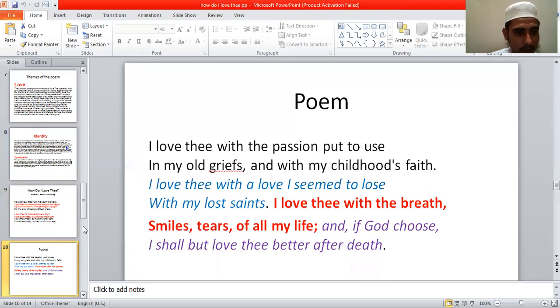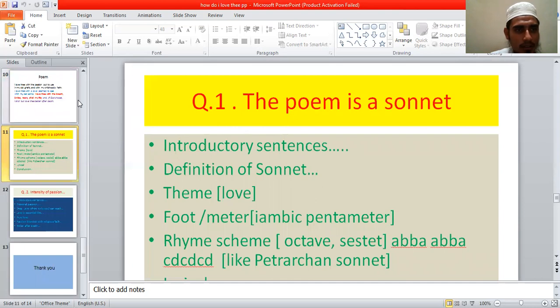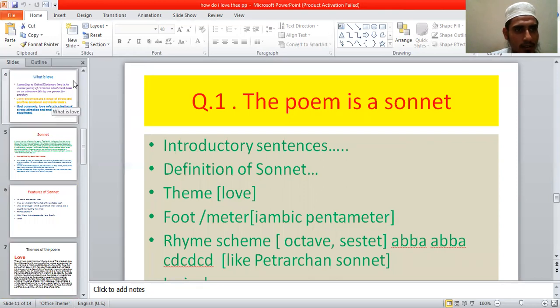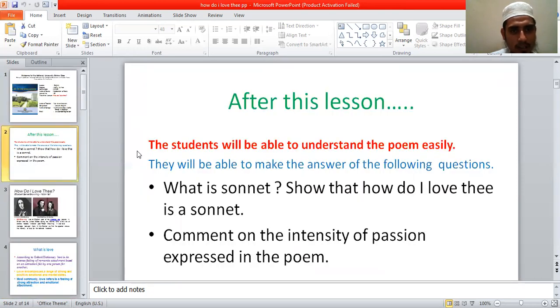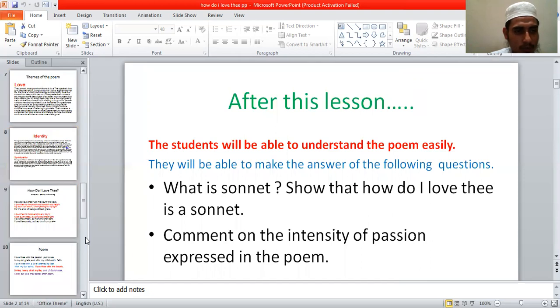So here you can find, students, I have already mentioned two questions in the first section, in the slide. I mentioned that you will be able to give the answer to what is a sonnet and show how "How Do I Love Thee" is a sonnet. This is the broad question. Another question is to comment on the intensity of passion expressed in the poem. So I'd like to discuss with you how you will be able to prepare the answers to these types of questions.